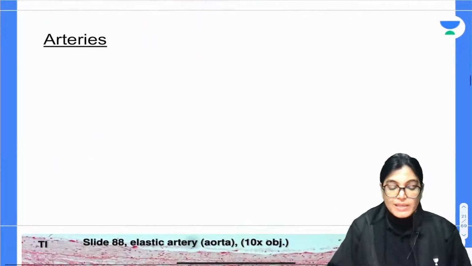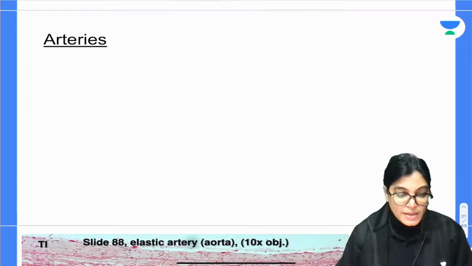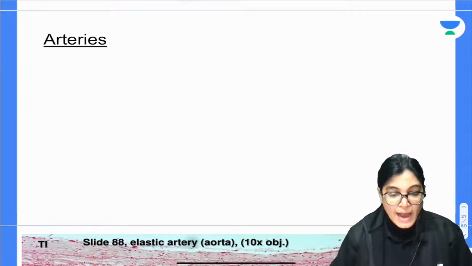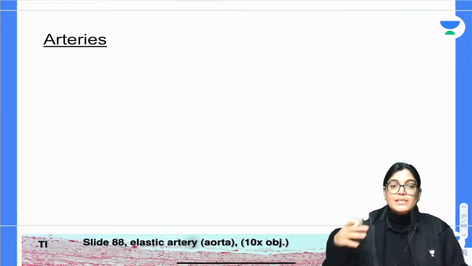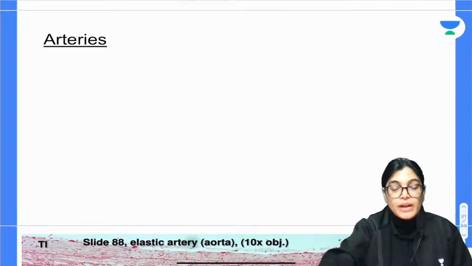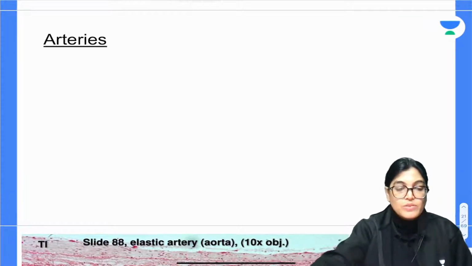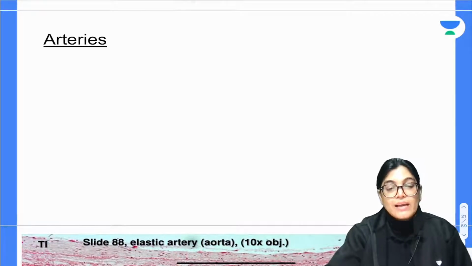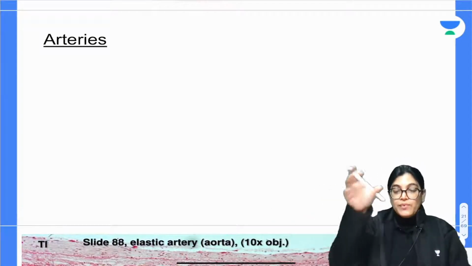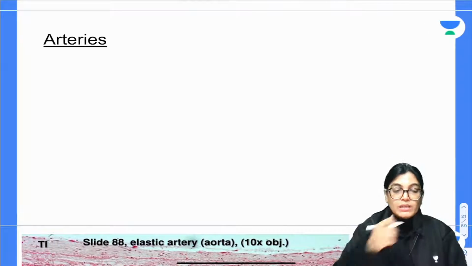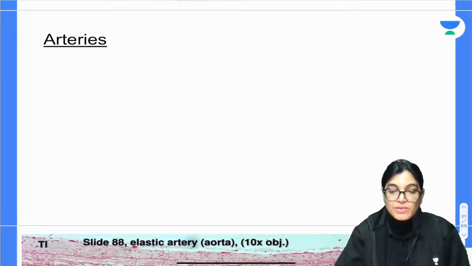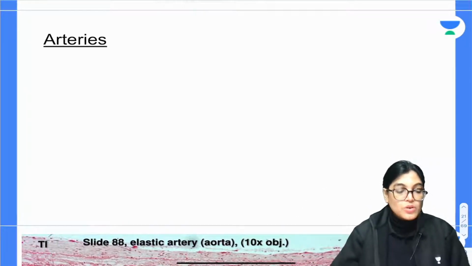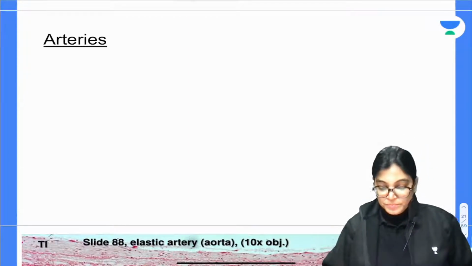Now let's focus on each one of it. Let's focus on the arteries. When I am talking about arteries, arteries can be categorized as the elastic artery and muscular artery. Each of this is important for us to know. Actually arteries are thick walled tubes that convey oxygenated blood from the heart and distribute it through the various parts of the body. So it is important for us to know.